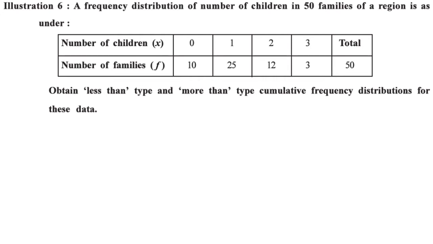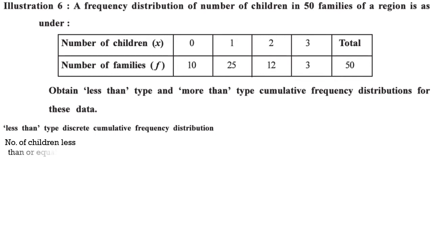Now let us start by giving a title. Yes, always give a title. Less than type discrete cumulative frequency distribution. Now what we are going to do, we need to write down the number of children in vertical format. So number of children less than or equal to X. So we will write down the number of children, and besides this, we also have to write down the cumulative frequency.